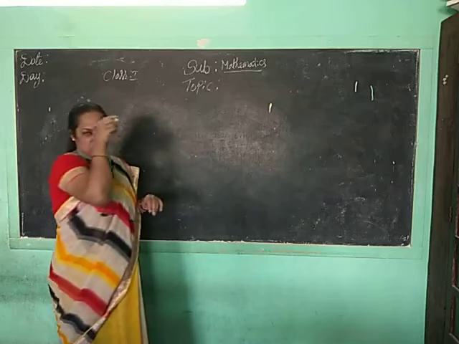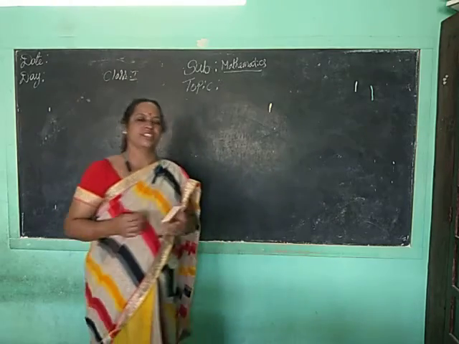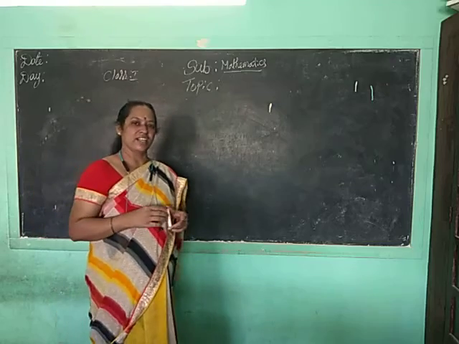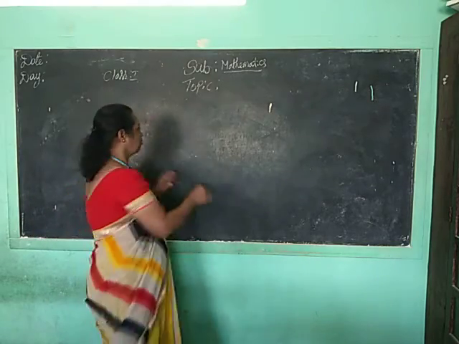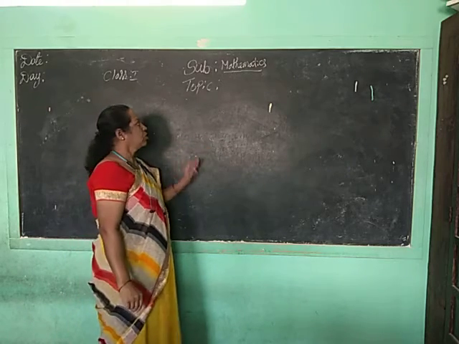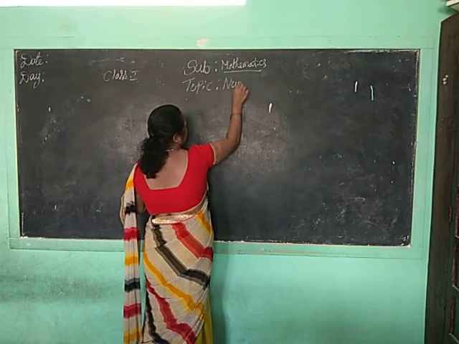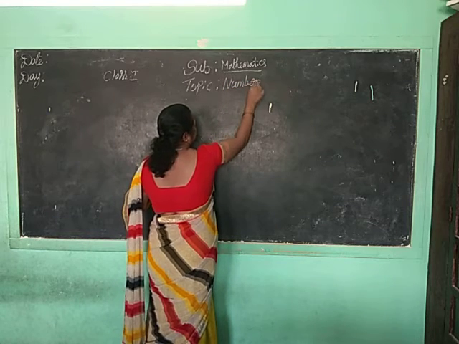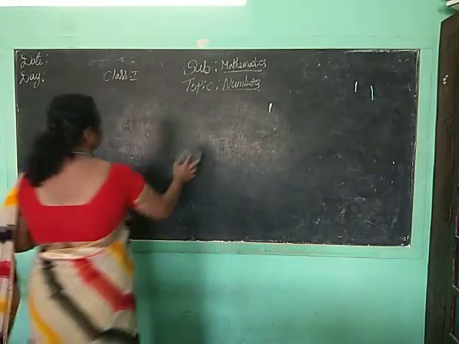So you learned in the previous UKG class 1, 2, 3, 4, 5, 6, 7, 8, 9, 10, 100 or more than 100 also you have learned. So that is all what they call. This one all what you call, children. 1, 2, 3, 4, 5. This one is numbers. So today we are going to study about the numbers.